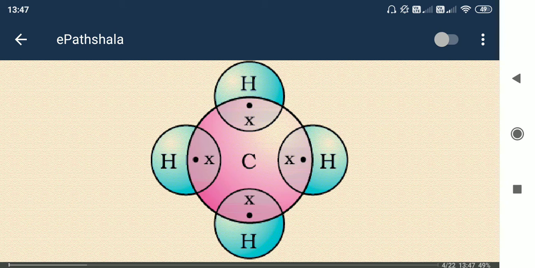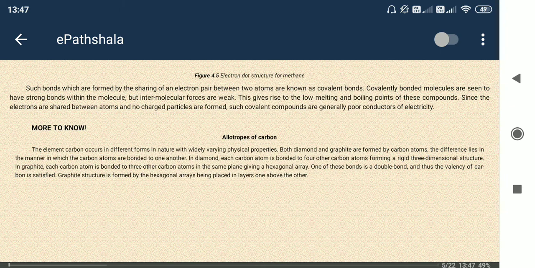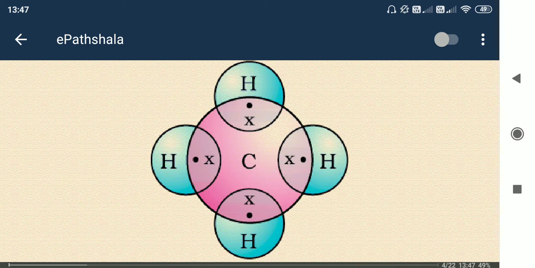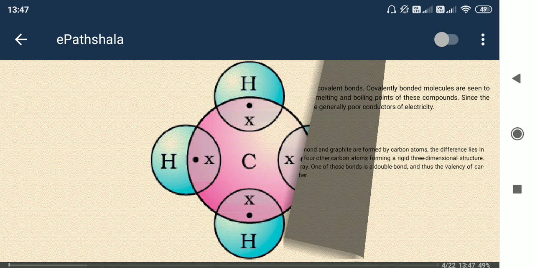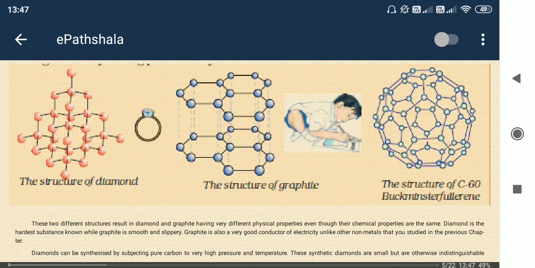So finally what happened? 4 bonds are formed, each a C-H bond, total 4 C-H bonds are formed. So you can see here, it is not written here, but you can see the C-H bond is there. Okay, C-H bond is formed, meaning carbon is sharing 1 electron and hydrogen is sharing another electron. Okay, so that is CH4, methane is formed.